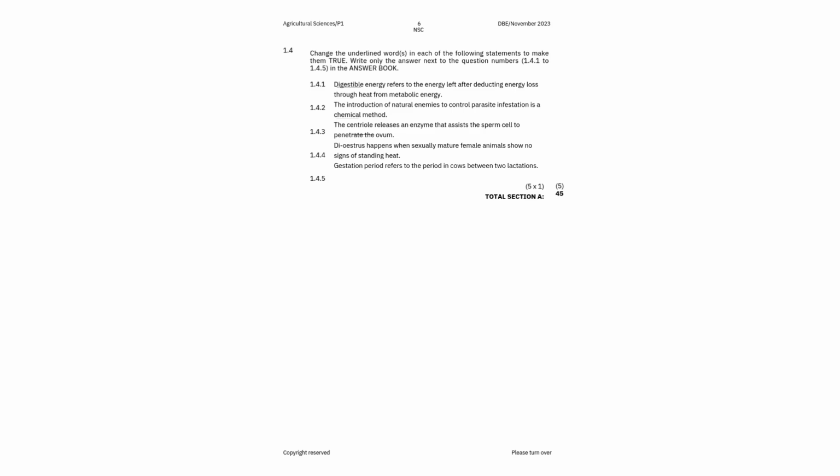Then the gestation period refers to the period in cows between to lactation. So what is this period called? This is the dry period. So you replace the gestation with dry. And there you have it, your 5 marks.